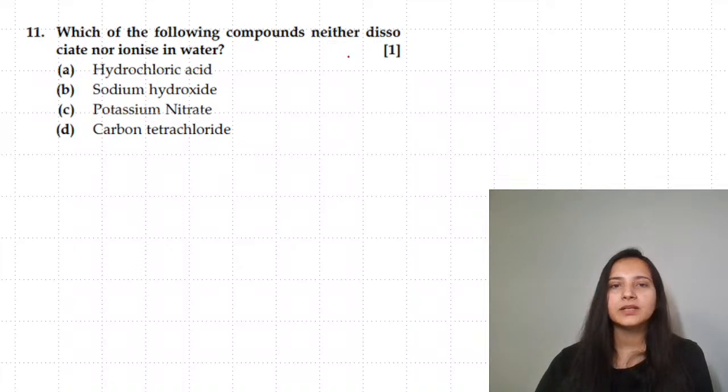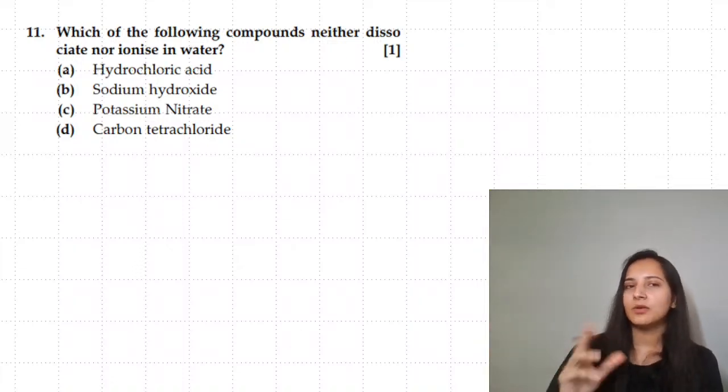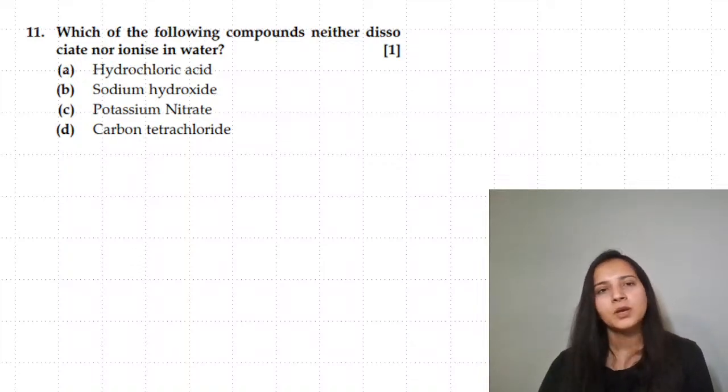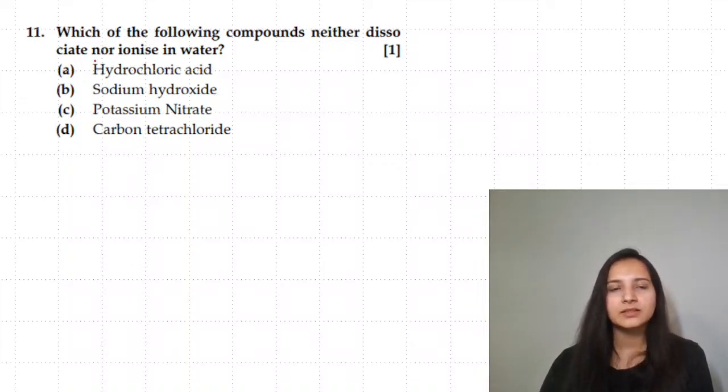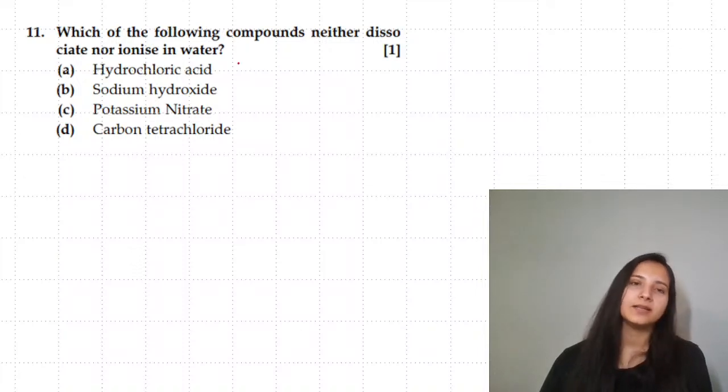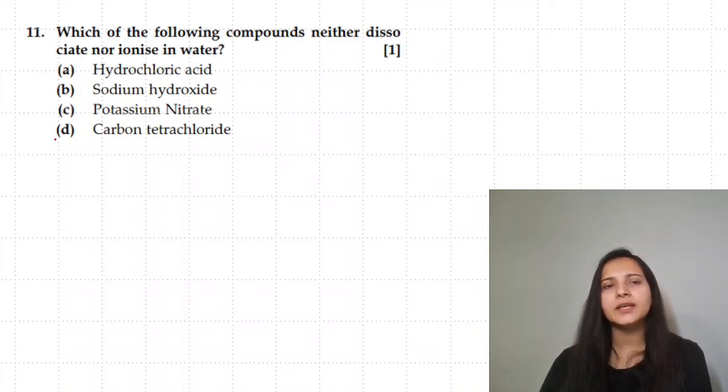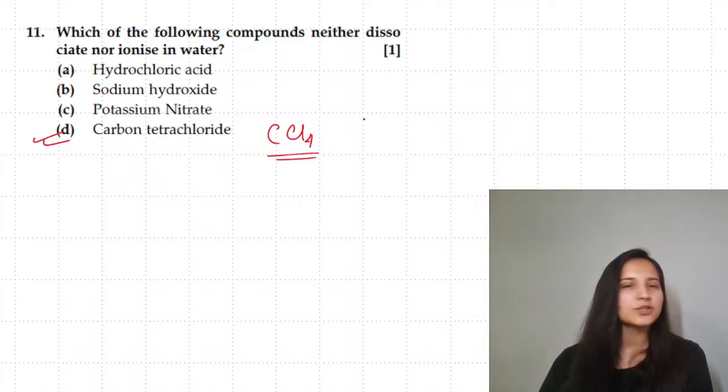Which of the following compounds neither dissociate, no, by the way, complex and double salts are not a part of your syllabus for this year. Which of the following compounds neither dissociate nor ionize in water? Speaking about carbon tetrachloride, this is a non-polar compound. So it is not forming any ions like carbon or chloride. Nothing will be done. So this will be the answer.